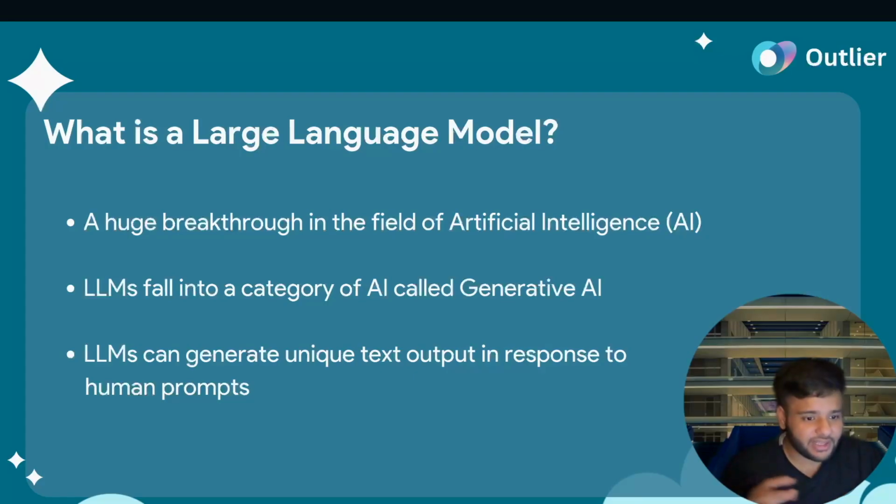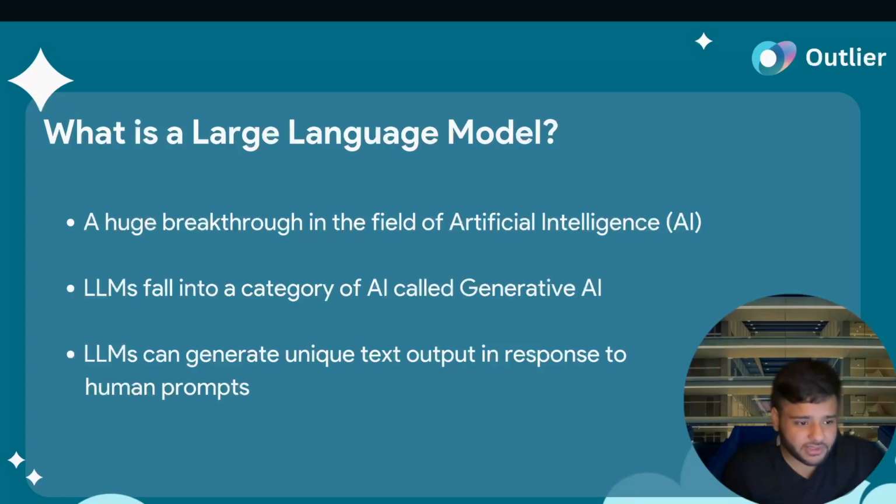Generative AI currently has a lot of different applications, from LLMs to models that create images, videos, audio, etc. The reason these models are able to generate this is that while training, they go through absolutely massive amounts of training data.